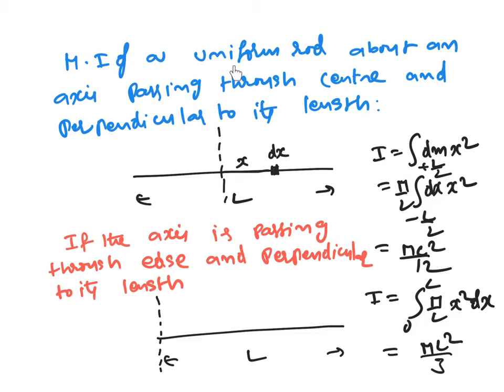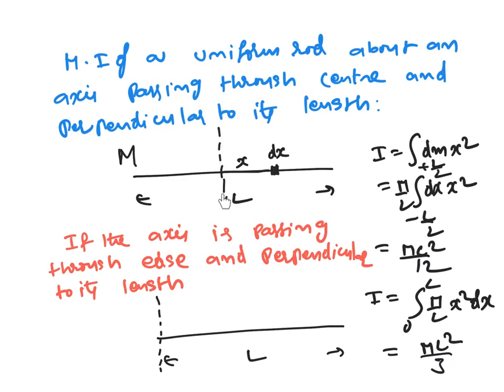So, moment of inertia of a uniform rod about an axis passing through the center and perpendicular to its length. Now consider a uniform rod of length L and mass capital M. Consider an axis passing through the center and perpendicular to the length of the rod.